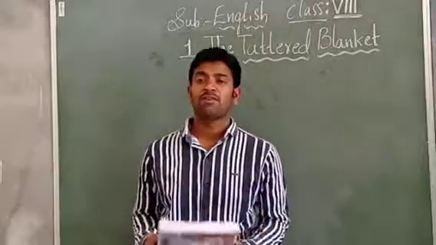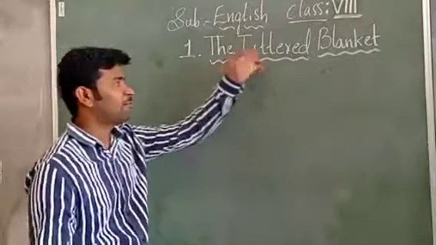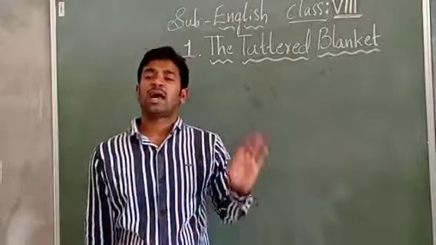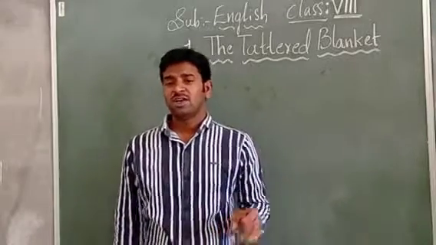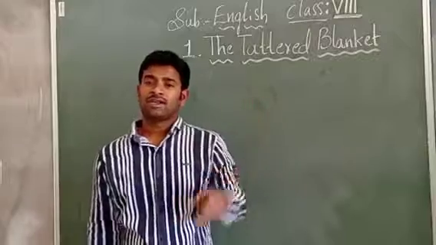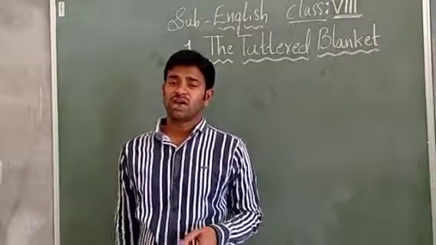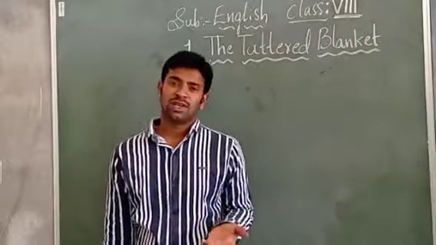So what have we completed in this class? We have completed the first lesson, The Tattered Blanket. We have gone through the author also. Who is the author? Kamala Das, children. When you are going through the lessons, you should read about the authors: where she was born, what famous novels she wrote, what prizes she got, and which place she belongs to. Like that you should learn, children.